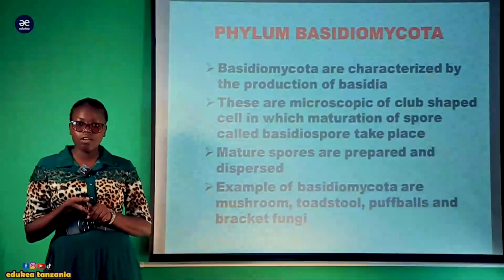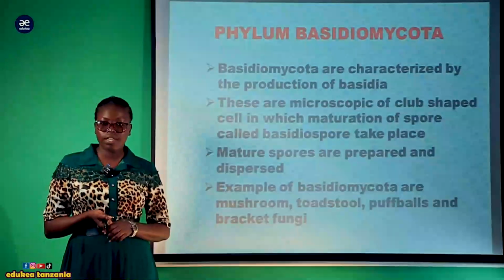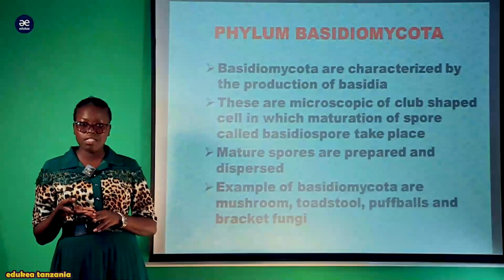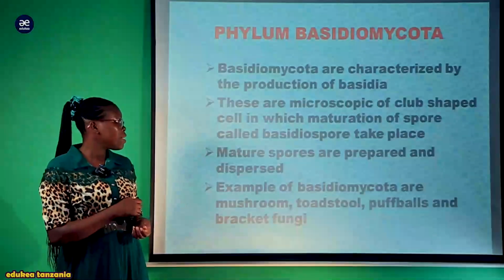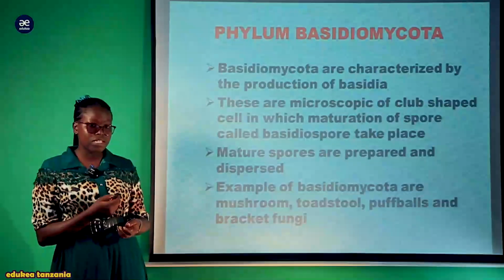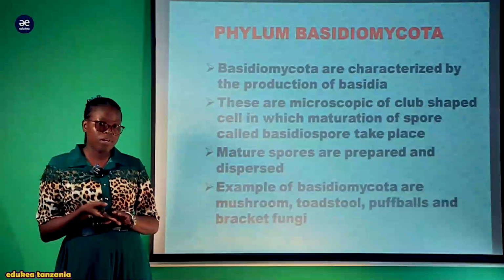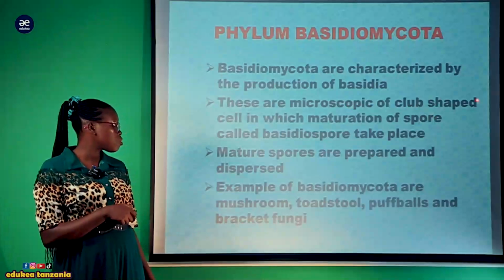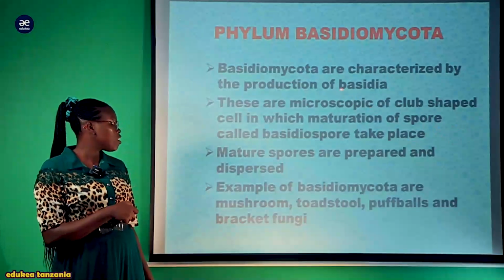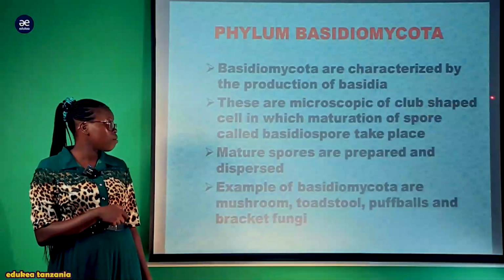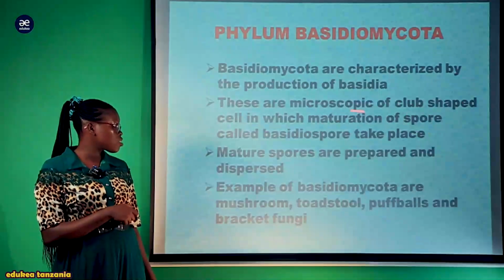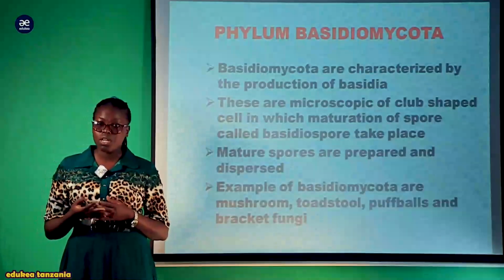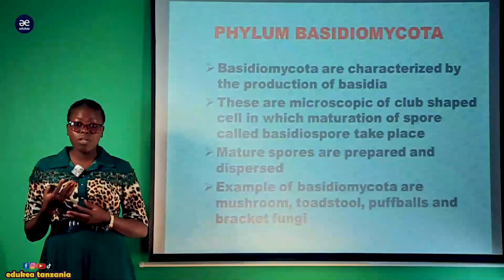The last phylum of the kingdom fungi is the phylum Basidiomycota, and the representative member is the mushroom. They are called Basidiomycota because they produce basidia. So the Basidiomycota are characterized by the production of basidia. This is one of the reproductive structures. These are microscopic club-shaped cells in which maturation of spores called basidiospores takes place. So within the basidia is where the maturation of these basidiospores takes place.